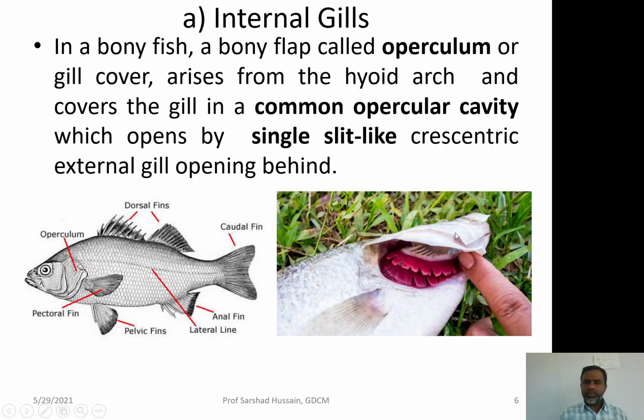If you raise the operculum, you see many gills present inside it. So, having only one common slit through which it opens outside, the cavity below the operculum where the gills are located is called the common opercular cavity.